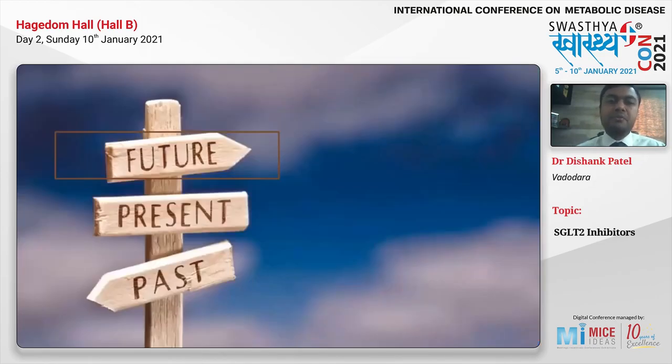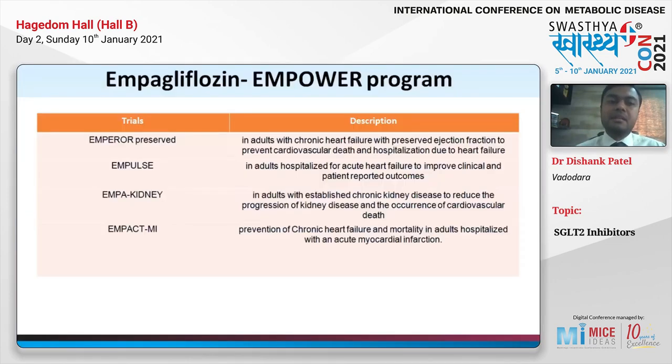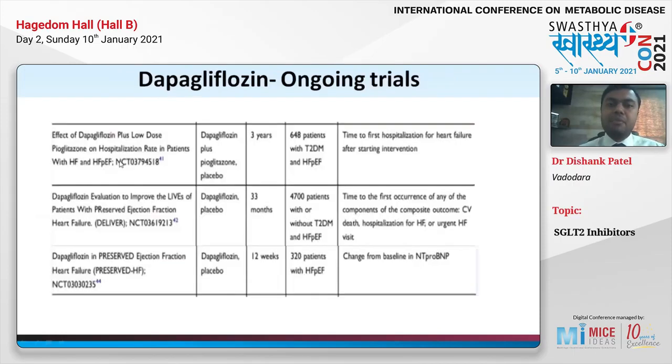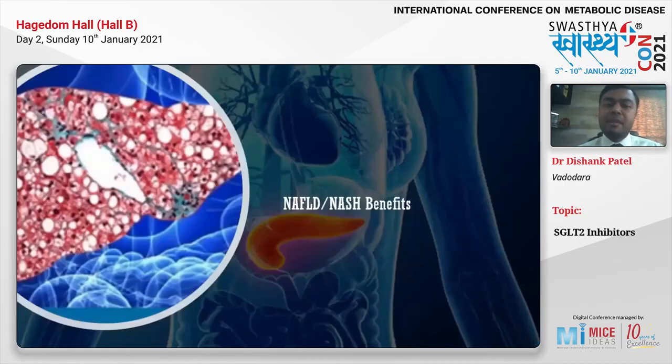So now let us look into the future of these molecules. There are many trials which are underway for these molecules. This is the empagliflozin EMPEROR program, where you can see the EMPEROR-Preserved trial is to be taken in chronic heart failure with preserved ejection fraction. IMPULSE trial in patients of acute heart failure. EMPA-Kidney, this is the renal outcome trial, and EMPACT-MI trial, where they are going to evaluate the patients who have acute MI to reduce the chronic heart failure or mortality in adults. So this is the empagliflozin development program, and similarly the dapagliflozin development program, where they are also evaluating similar indications for dapagliflozin. Not only cardiovascular and renal benefits, but they have also shown NAFLD and NASH benefit.